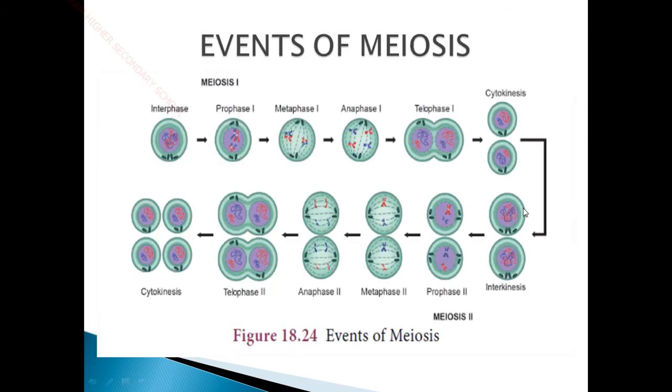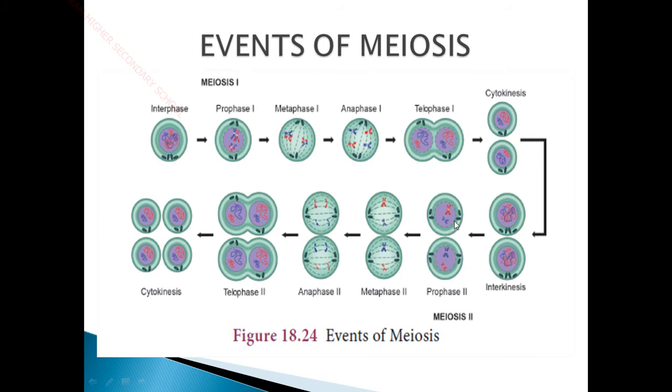You can see from the diagram. Before, until interkinesis, there is a doubling, duplication or replication of the chromosomes, and after that in prophase 2 the nuclear membrane and nucleolus disintegrate, and the centrioles are aligned to the opposite poles of the cell. These are called centrioles.